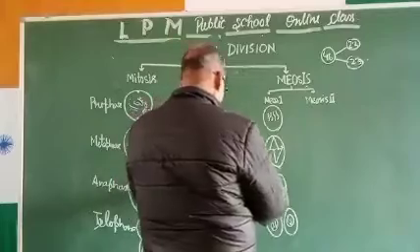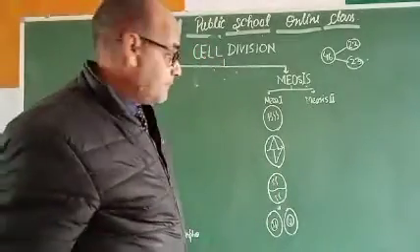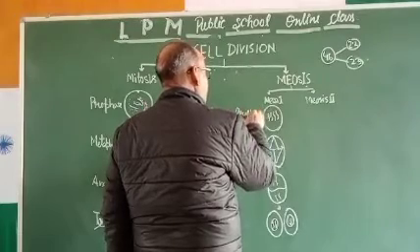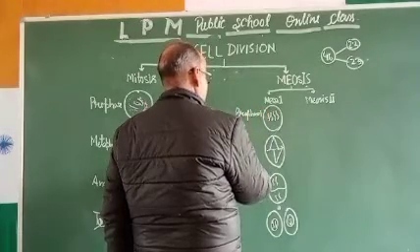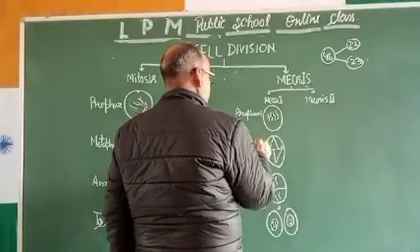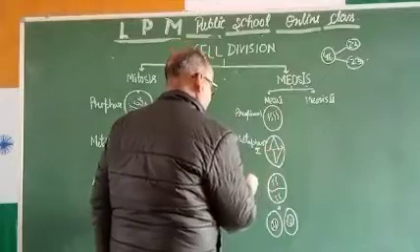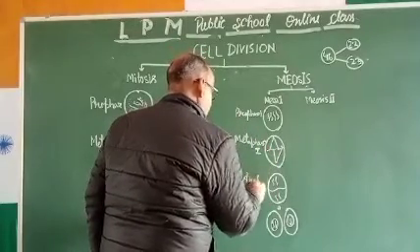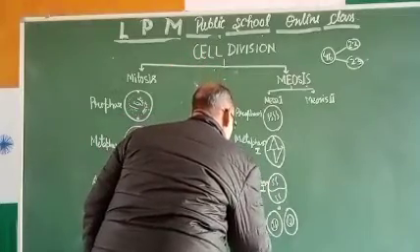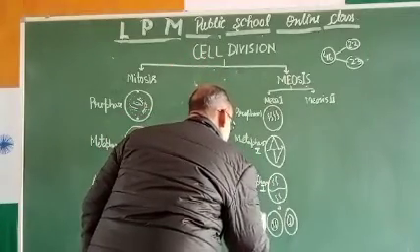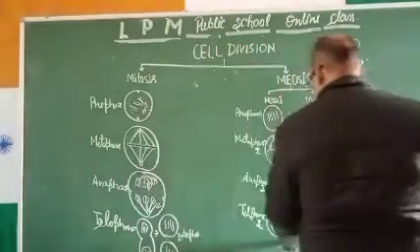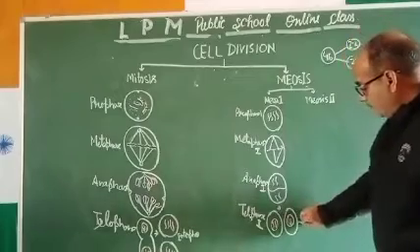And this phase is called prophase 1, metaphase 1, anaphase 1, and telophase 1. Now these cells will further undergo the division.